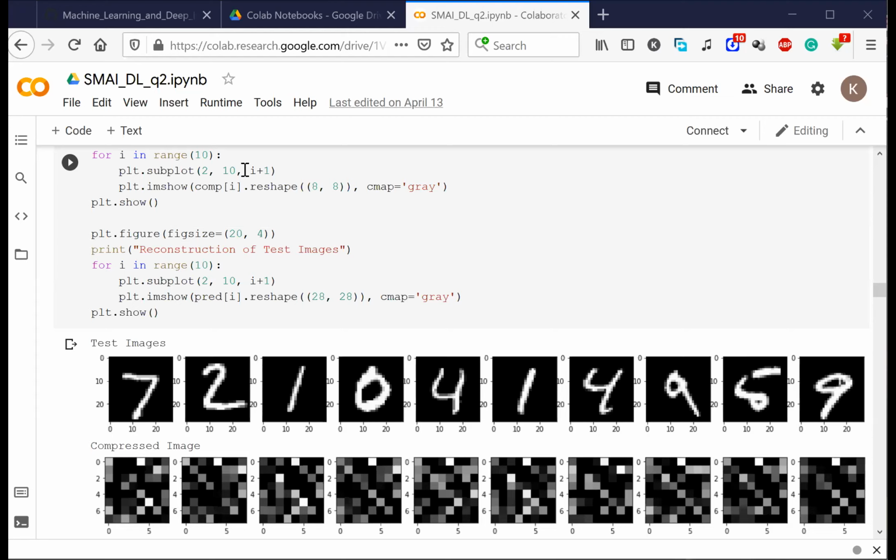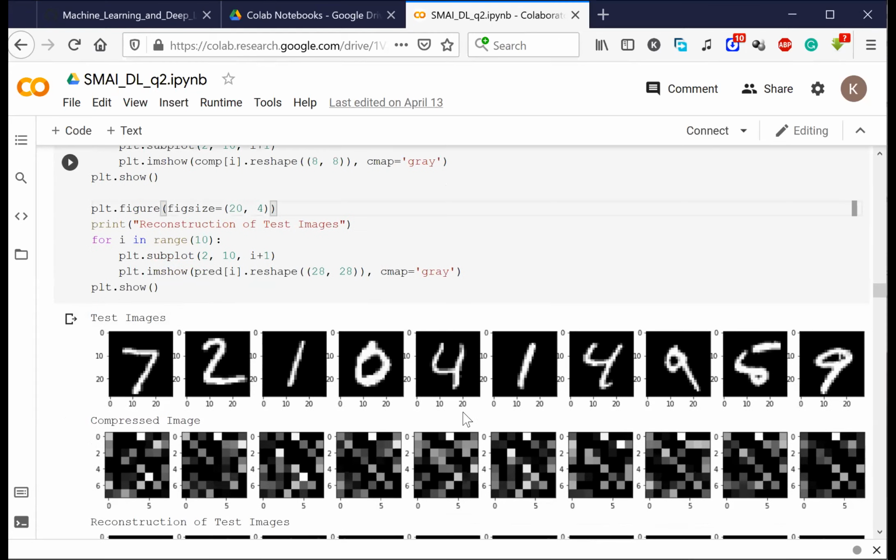Right now, what I tried to do, this was the image. I compressed all the images, and it looks like a blurred image. You can't even understand these things. Then I tried to recreate the image from this blurred image using some neural net. Let's see what I get.